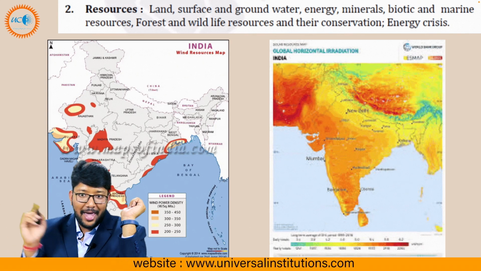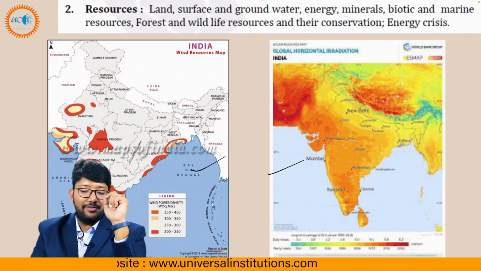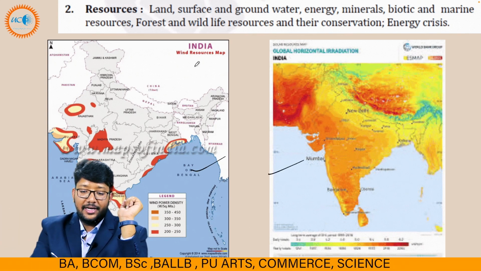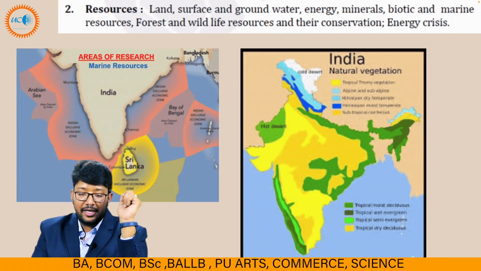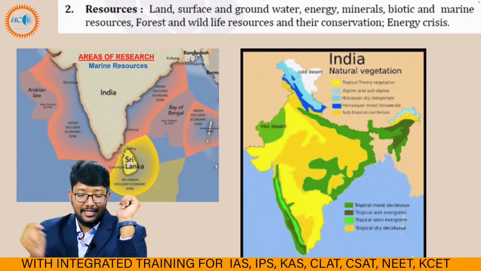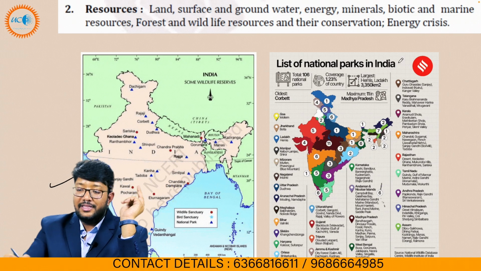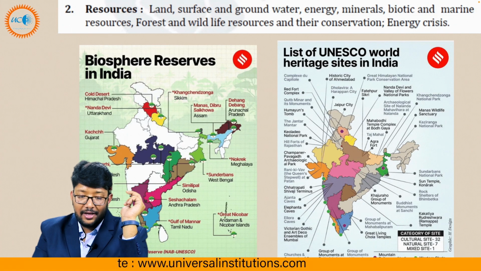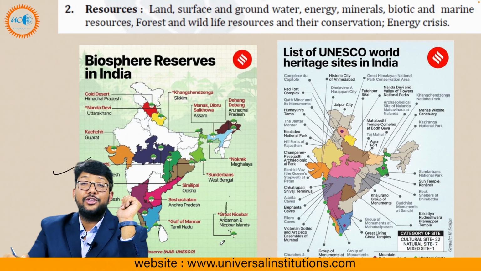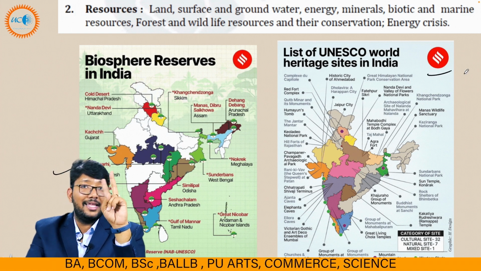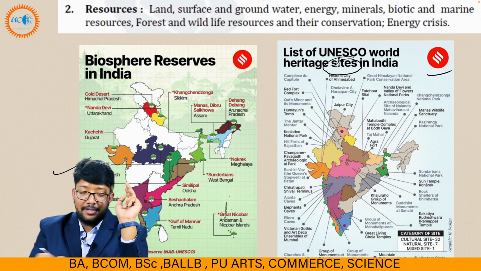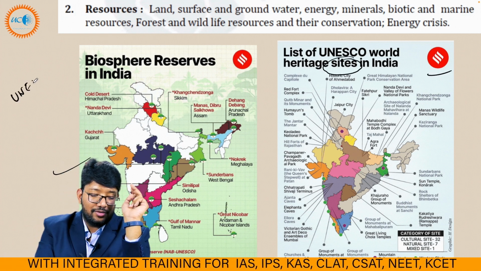So all these maps I have collected for you. These are very important. This is the heat map, that is our wind resources. These are the marine resources, that is India's natural vegetation, and then some wildlife reserves. These are the list of national parks in India, the biosphere reserves of India, UNESCO World Heritage Sites in India. There are 2 cities. It is sites, but there are 2 UNESCO cities also, students.